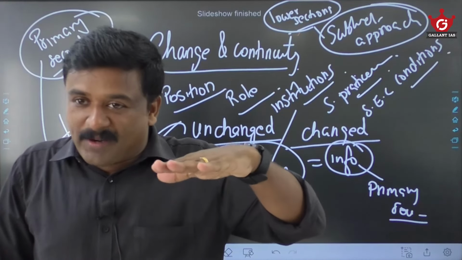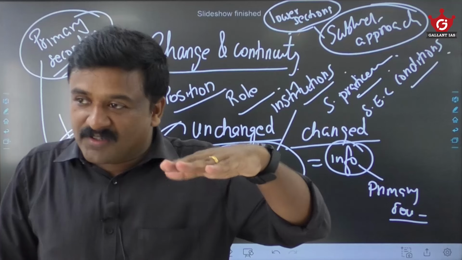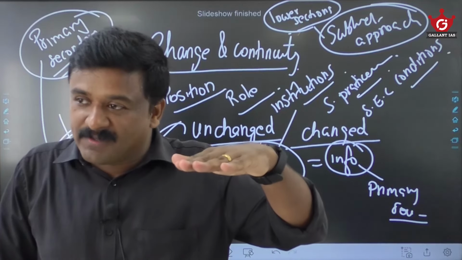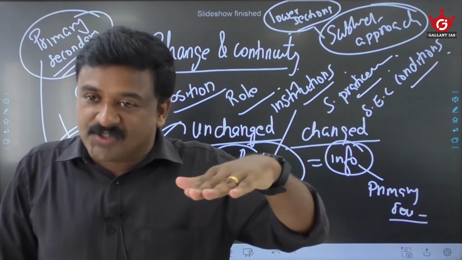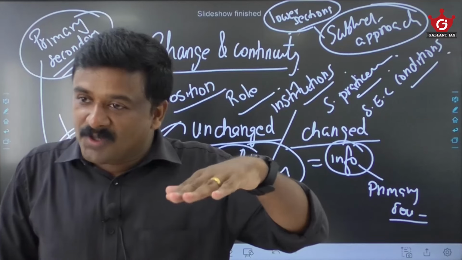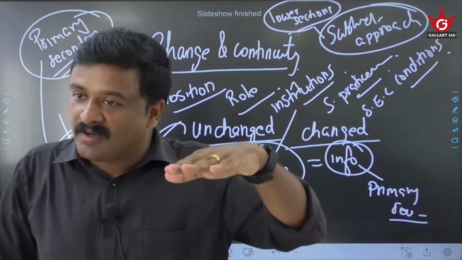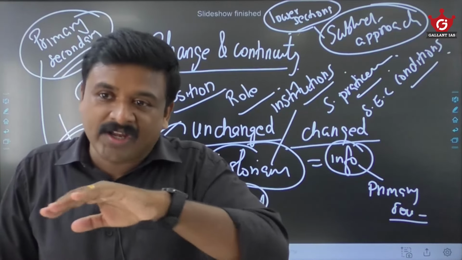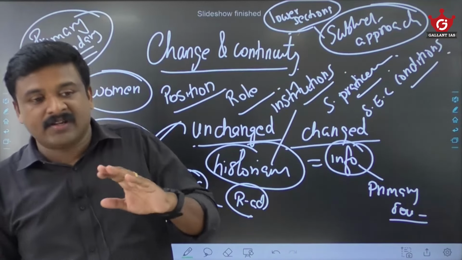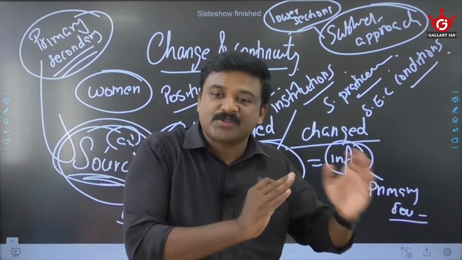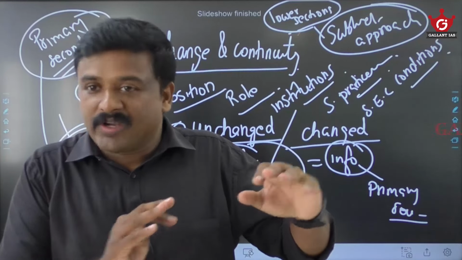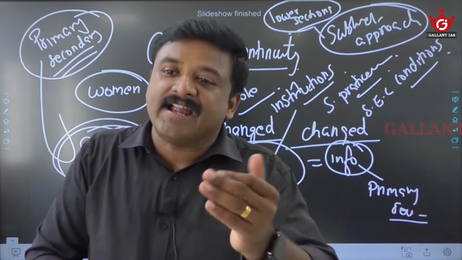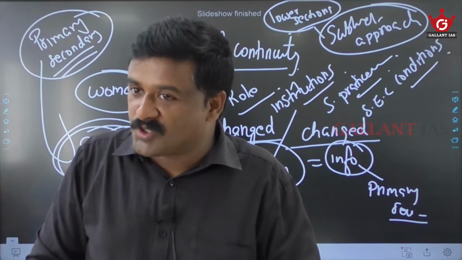The position of the women of ancient and medieval times, the position of the Shudras, the artisans, the rural population, the working class. What was their social life, their economic life, their religious life, how they got support from the ruling classes, and what problems they faced. That subaltern approach is very important in this perspective.